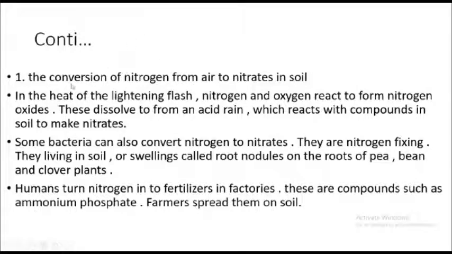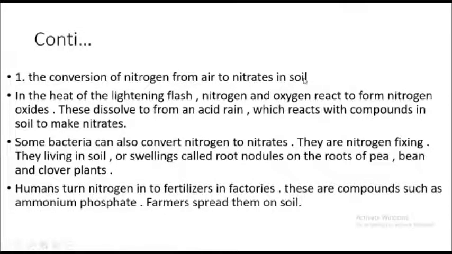So the first conversion means the change of nitrogen from air. It travels from the air and then makes nitrate in the soil. So nitrogen is an element that is present in air. Conversion means this nitrogen is being changed from air, and then this nitrogen is changed into nitrate, and this nitrate is present in the soil.